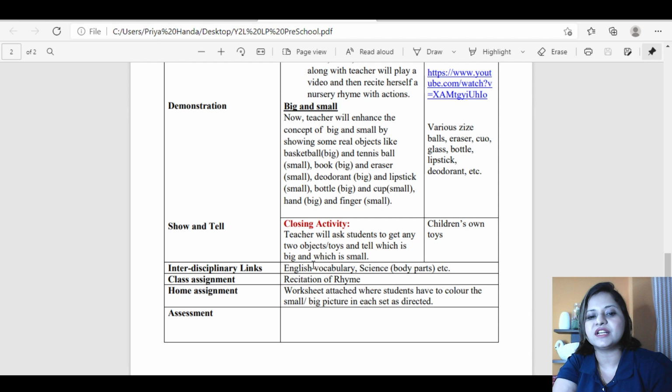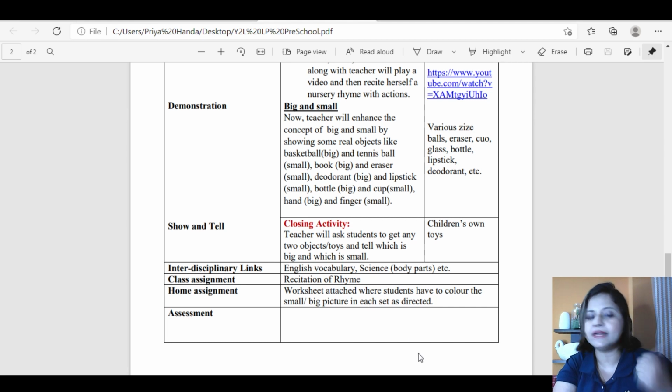Interdisciplinary links, I mentioned English vocabulary because we are talking about objects here, concepts here. So these are the terms that they are introduced with. So English vocab will be enhanced. Science body parts, we are referring to in the first activity: touch your head, touch your cheeks, touch your nose with the index finger. So these terms are introduced. So this is integration of science and English in mathematics.